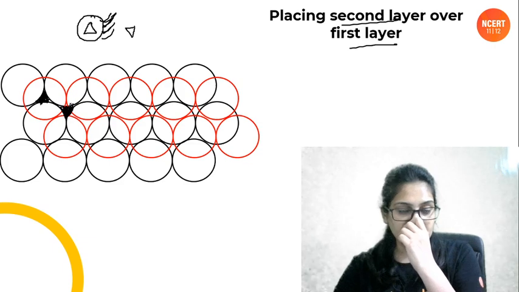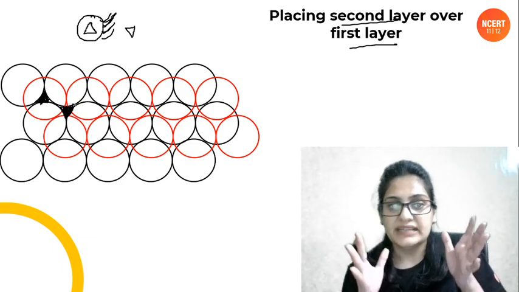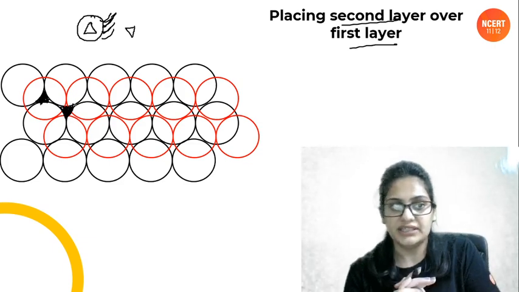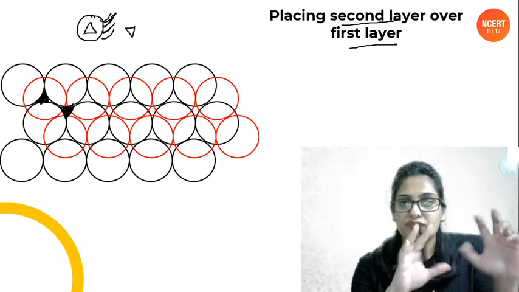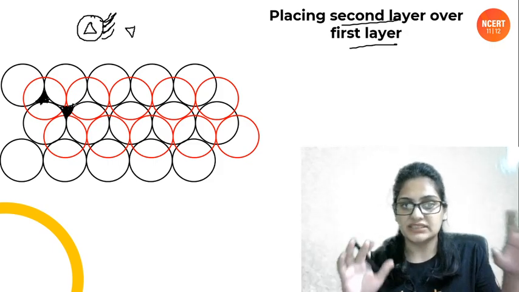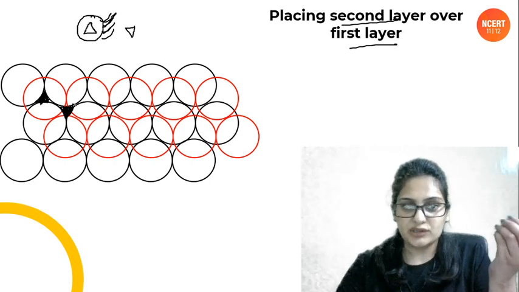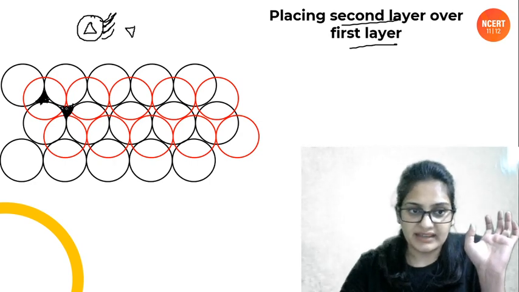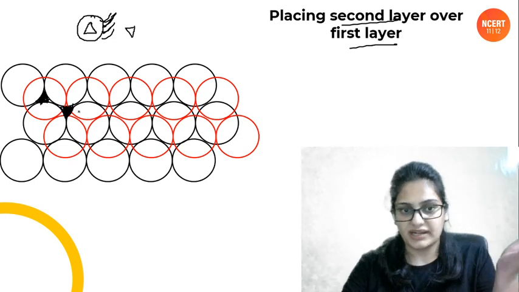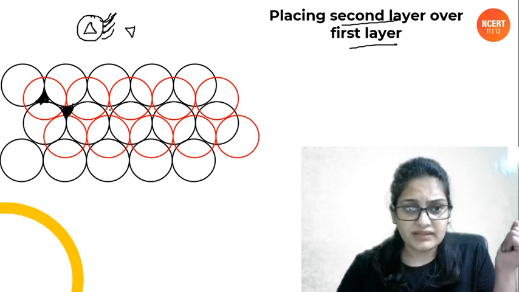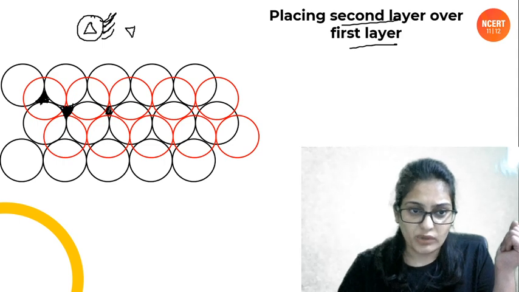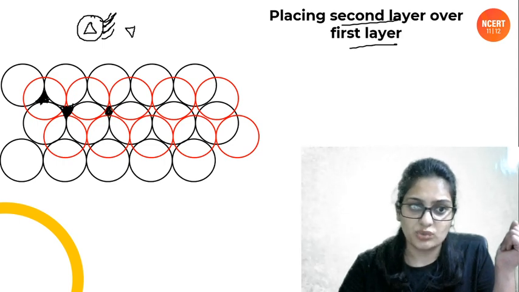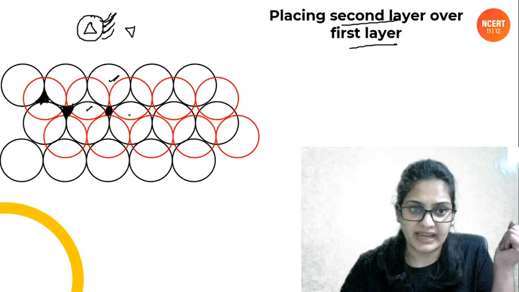So people, if you see this arrangement very carefully, then we are having 2 types of voids in this layer. 2 kinds of voids in this layer. The octahedral one will be visible quickly. The triangle that I have marked, this one is nothing but an octahedral void. For example, this void, tell me, how many atoms is this void touching? This is not 2D, children, this is 3D. So this void is touching which ones? These 3 atoms, this one, this and this, these 3 atoms in the first layer.